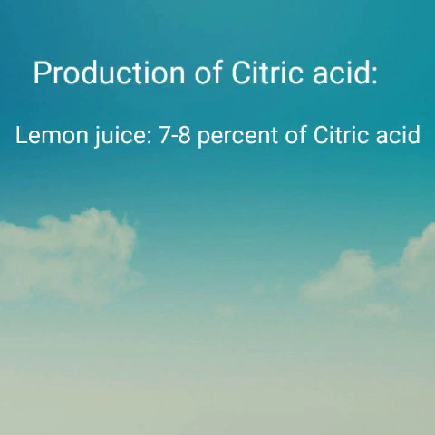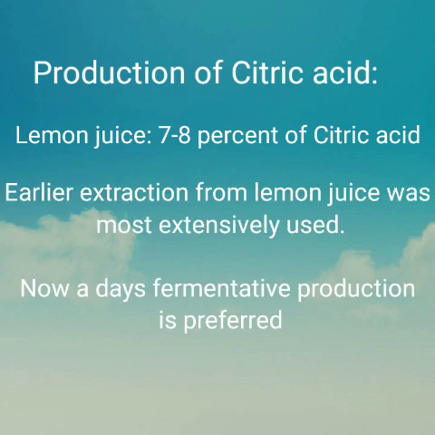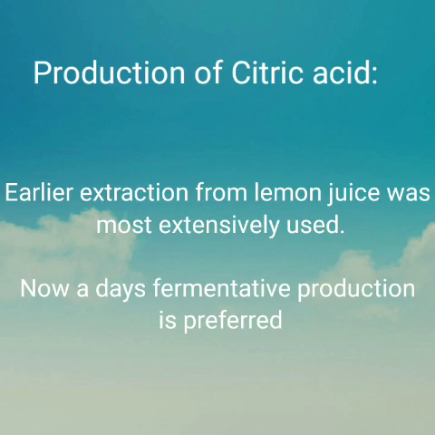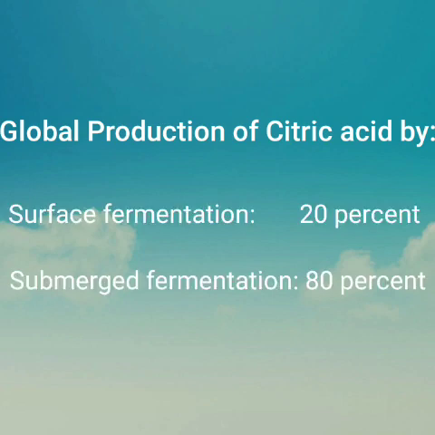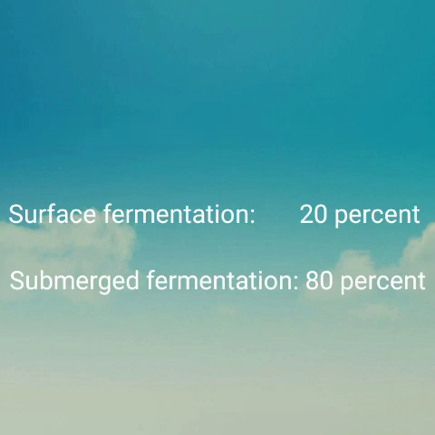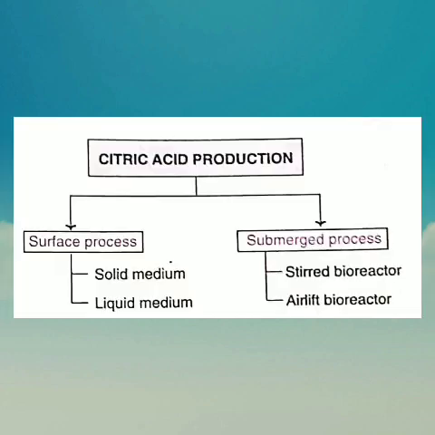Production of citric acid. 7 to 8% of citric acid is present in lemon juice. So earlier, extraction from lemon juice was most extensively used. Nowadays, fermentative production is done. Global production of citric acid: surface fermentation provides 20% of global need. Submerged fermentation provides about 80% of the citric acid. These are the techniques: surface process as well as submerged process.